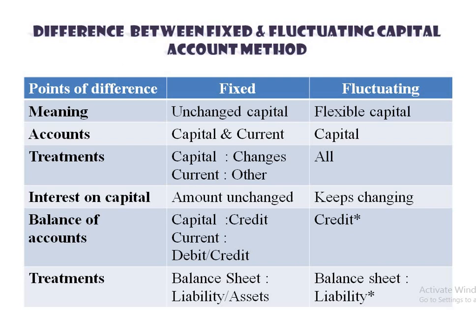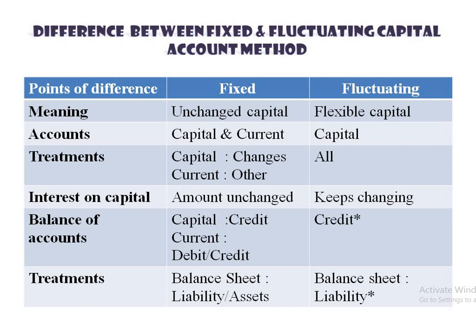Last one, treatment in balance sheet. Since fixed capital has a credit balance, it will be shown on the capital liability side of the balance sheet. If the current account has a credit balance, then it is shown on the liability side, and if it has a debit balance, then on the asset side. Keep in mind, all the credit balances are always under the liability side, and if a debit balance is there, then it will be under the asset side.